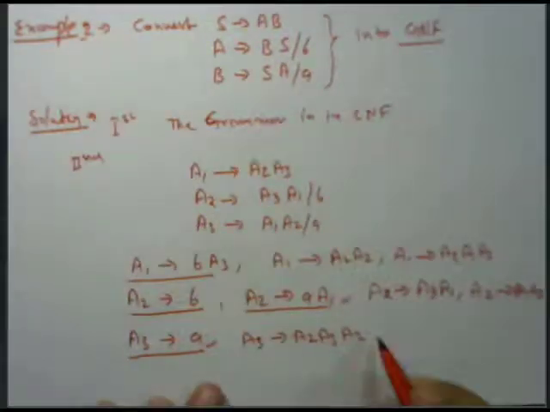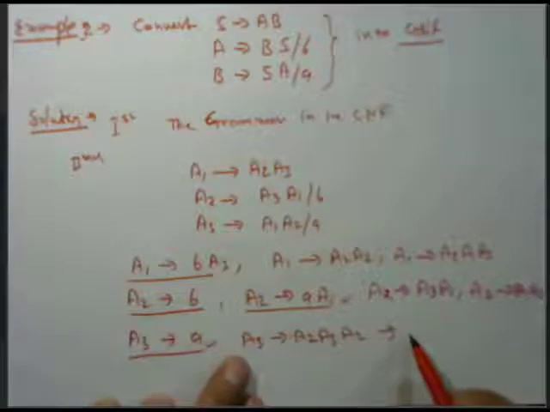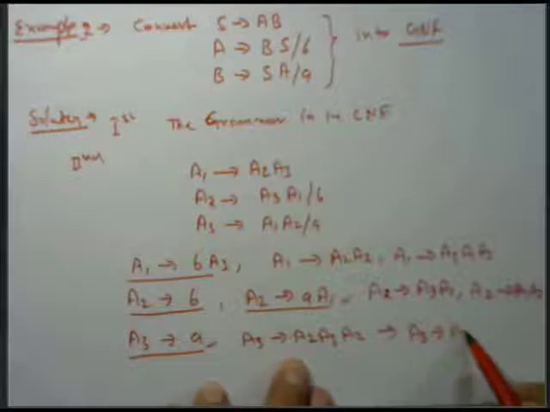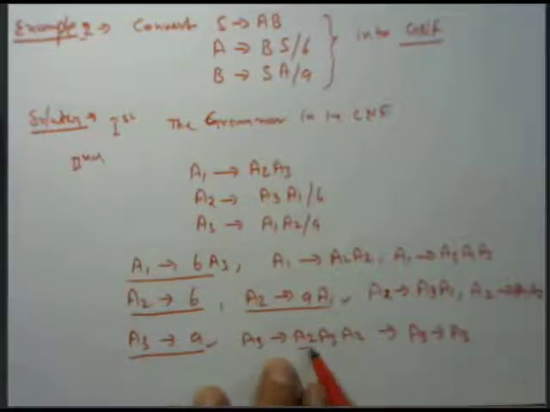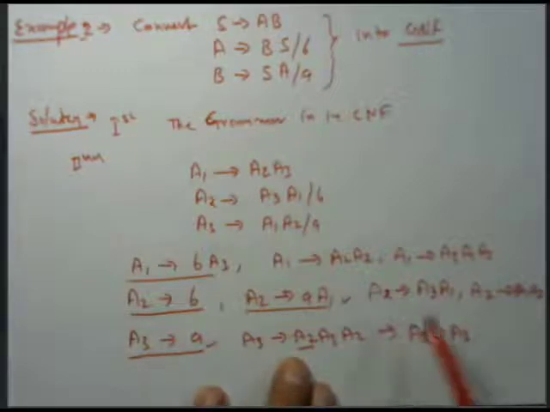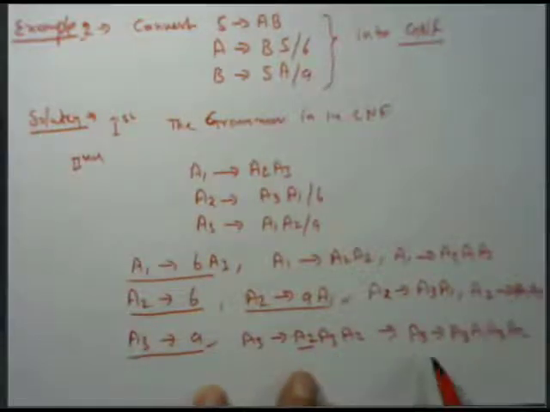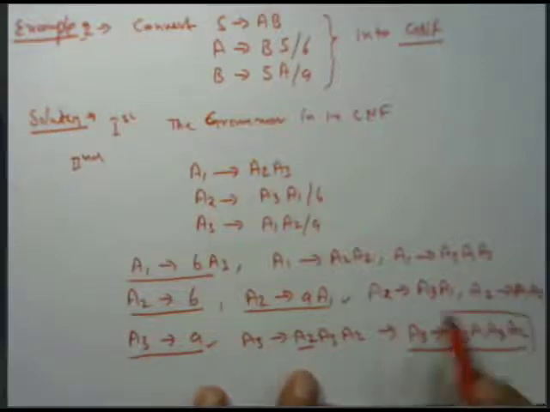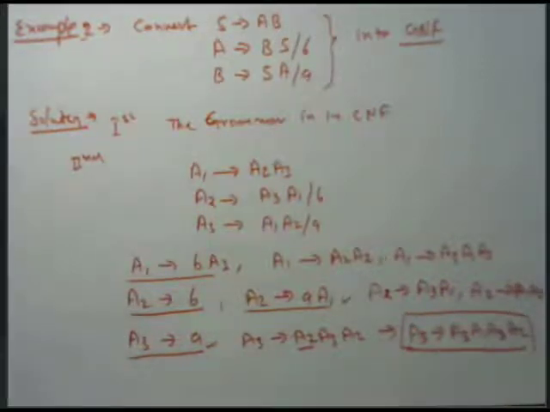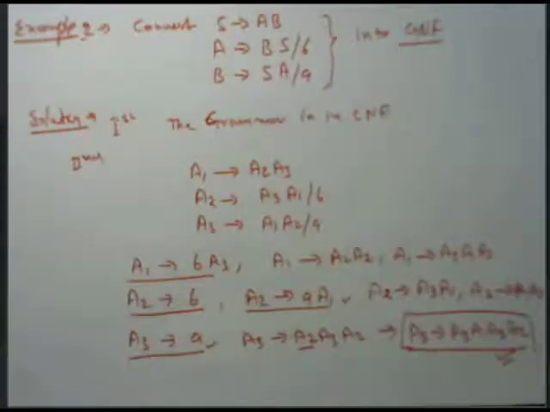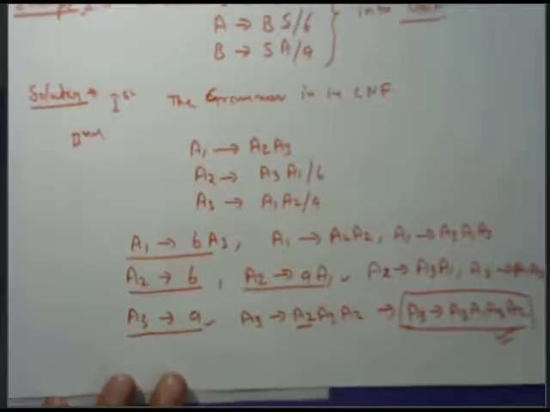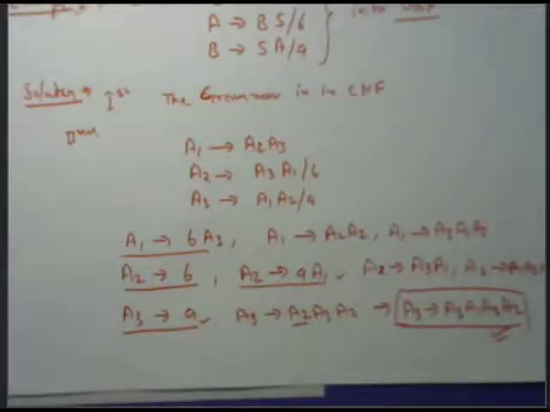Then again we can put the value of A2, then the final value of A3 is in the form of A3 and the value of A2. This A2 is replaced with the value in terms of A3, then A3 A1 A3 A2. This is the value which we can again convert into the lower order. Then after getting this value, we can apply the GNF principle. Then we can get step 3.